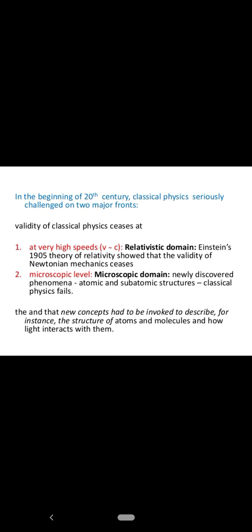And at the microscopic level, some newly discovered phenomena which deal with atomic and subatomic structures, classical physics failed to explain. So these two major failures of classical physics led to the origin of quantum physics,